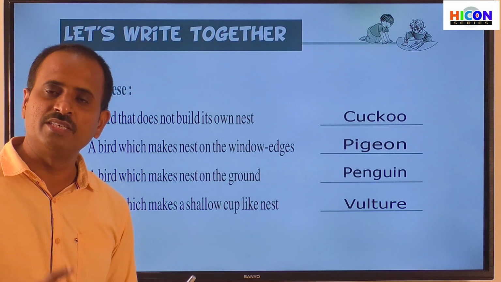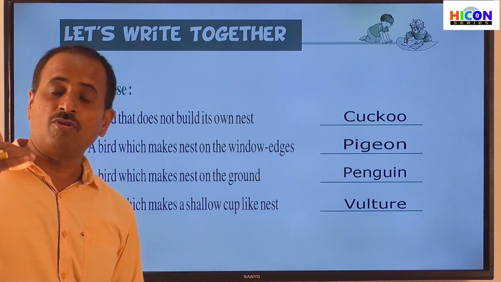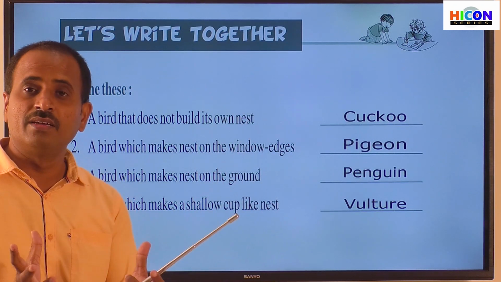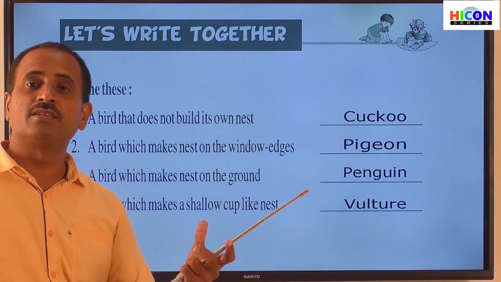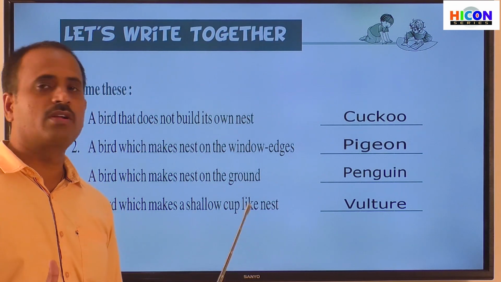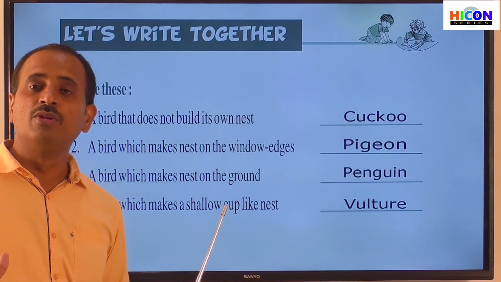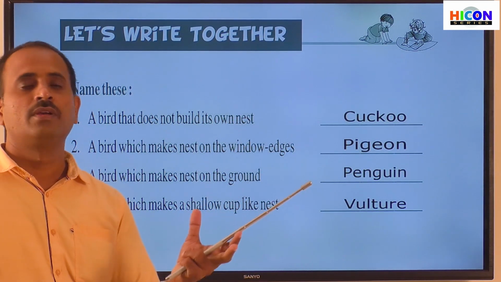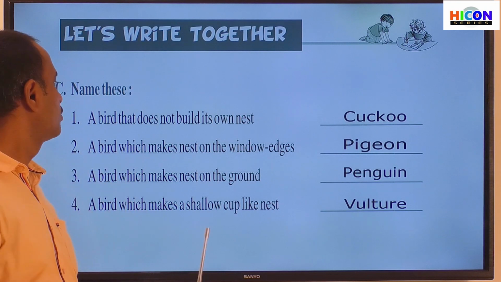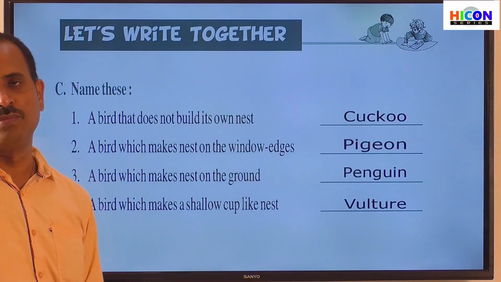They will collect the sticks and put them together at the top end of the larger trees, and they form the shape like a shallow cup. So that's why the nest of the vultures looks like a shallow cup. That's why the word is vulture. Children, so note down these sentences and names of the birds in your notebook.